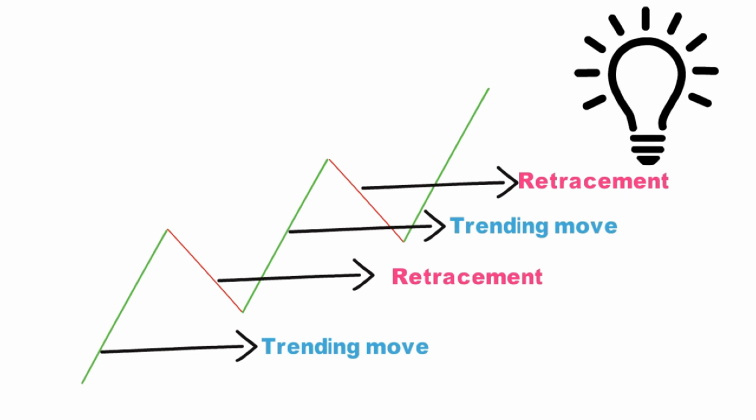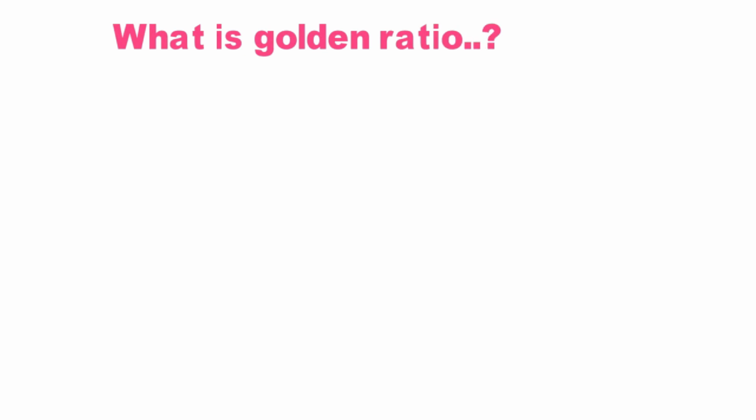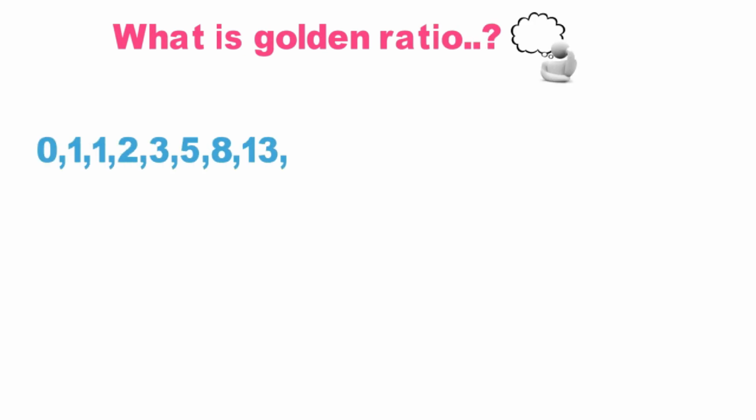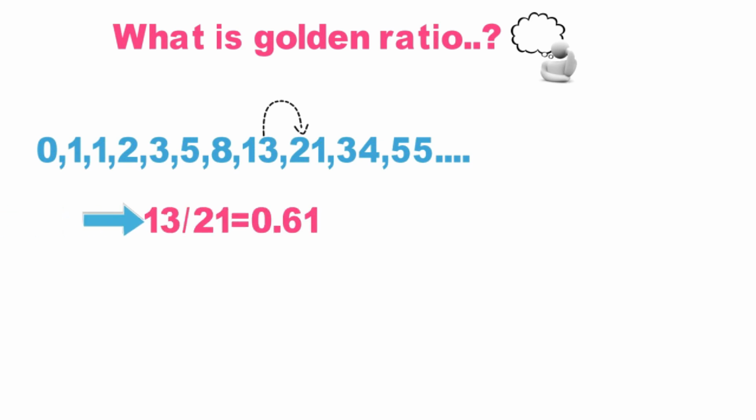Next, let's see what the golden ratio is. It is a mathematical formula which gives us particular percentages to find support and resistance in the market. Just take any random number in the Fibonacci series. Take 13 and divide it by the number previous to it. Previous to 13 is 21. 13 divided by 21, we get 0.618.